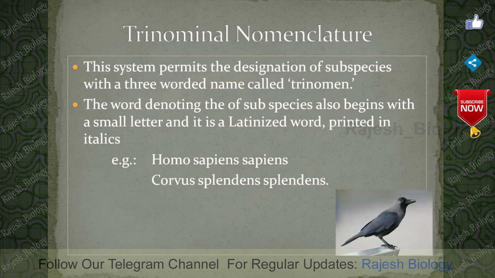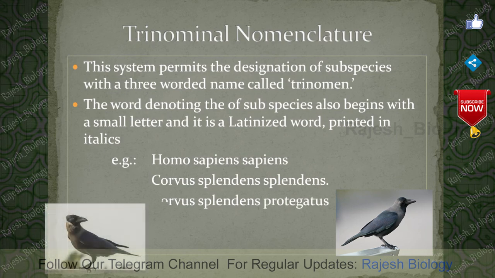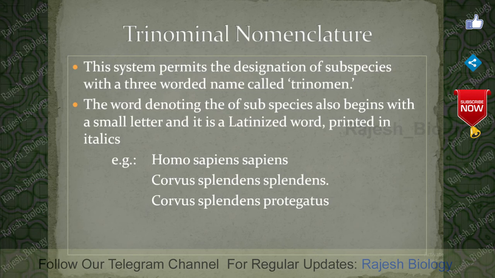Corvus splendens splendens is the scientific name of the Indian crow. Corvus splendens protegatus is the scientific name of the crow present in Sri Lanka. Species and subspecies names are adjectives. They change according to their nature and locality. So splendens splendens is the Indian crow, and splendens protegatus is Sri Lanka's crow.